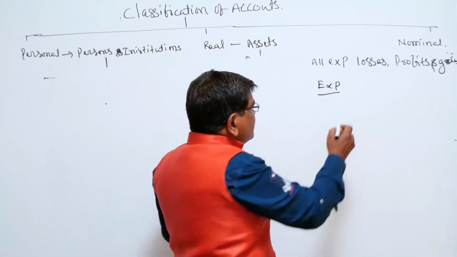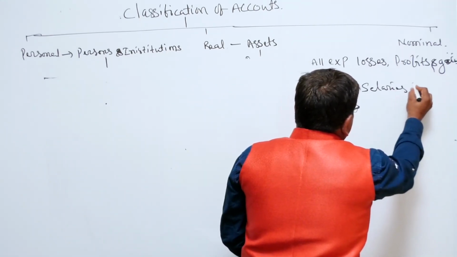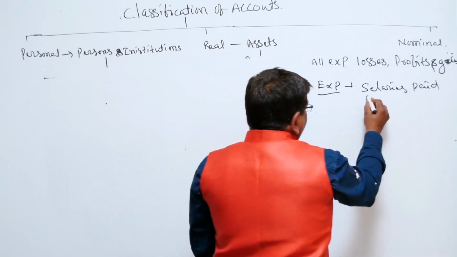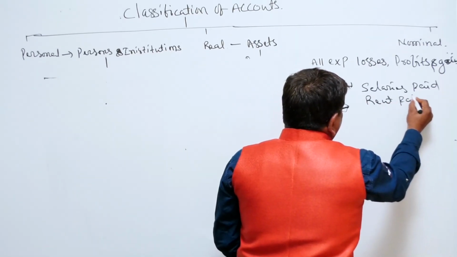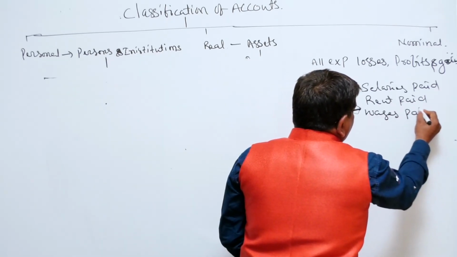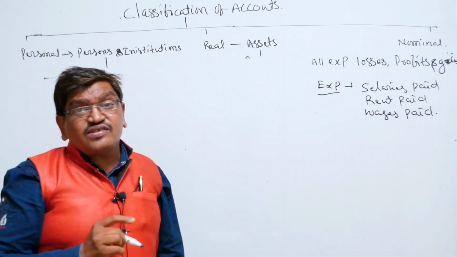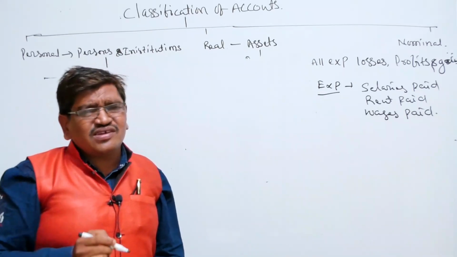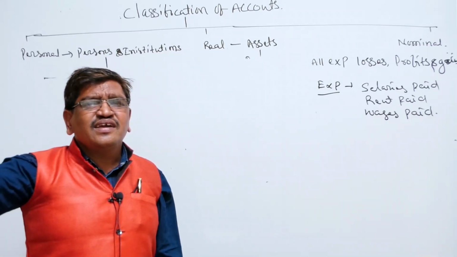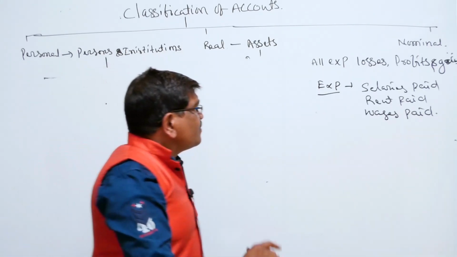So expenses here are salaries paid, not prepaid, not outstanding, rent paid, wages paid. These are the examples of expenses. A number of examples are there. All the expense payments come under expenses. Expenses are related to the nominal account. Okay. Then next, losses.